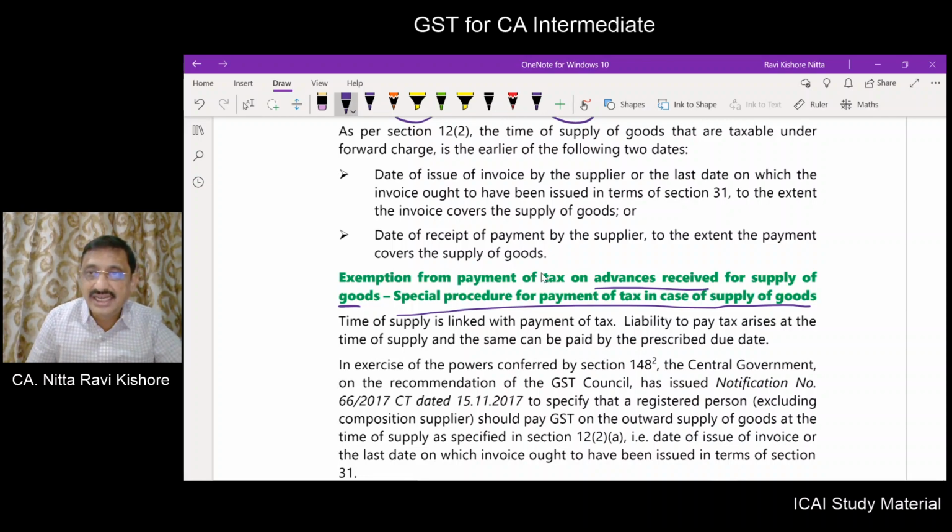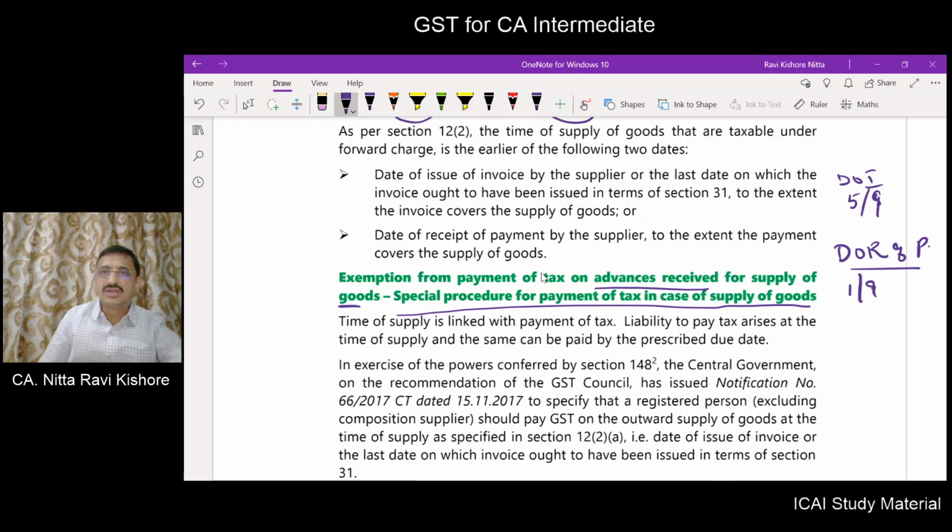Let us say I have issued invoice on 5th of September, date of invoice. Date of receipt of payment is 1st of September. Now what will be the time of supply? If invoice is issued within time, date of issue of invoice or date of receipt of payment, whichever is earlier. So my time of supply is 1st of September.